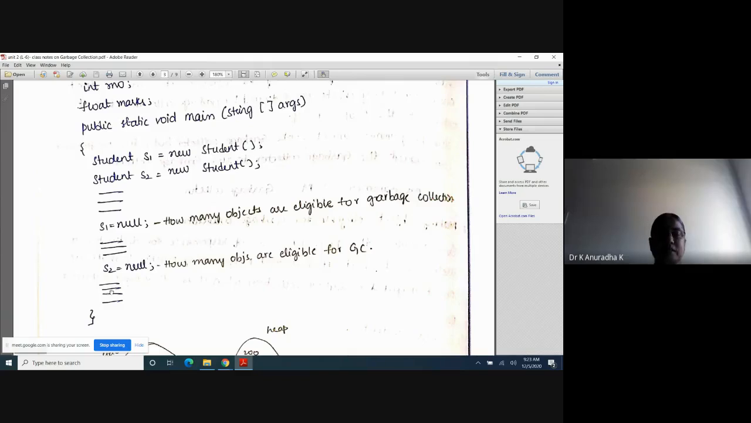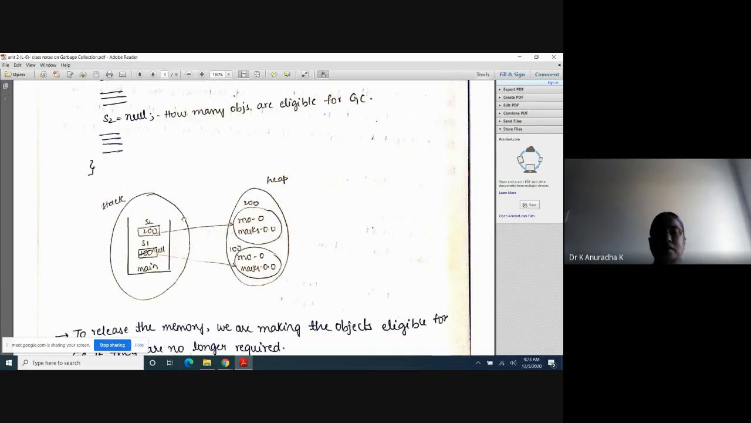After that I am not using the first object, that is referred by S1, in the rest of this program. In this part only I have used the first object S1. So after that I don't want to use this first object. Then what I will do is, I will assign null to that reference variable, meaning S1 = null. When you assign null to S1, the link is removed. Now this link is destroyed.